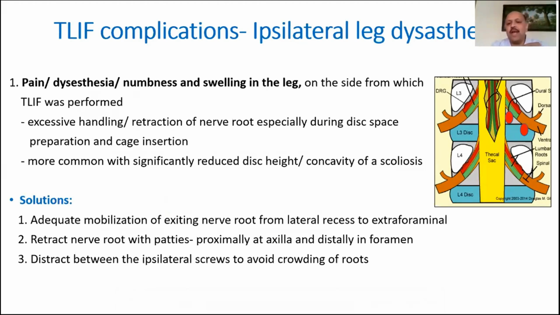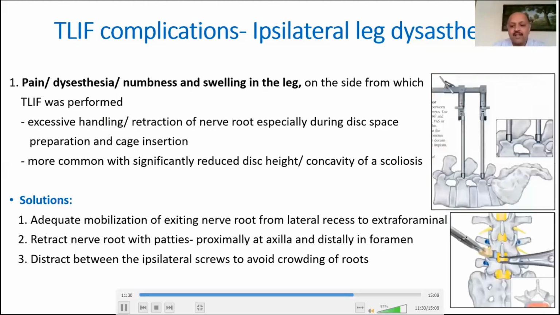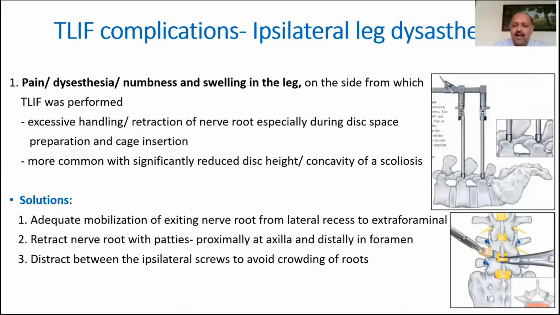You prevent it by doing adequate mobilization of the nerve root right from the lateral recess outwards into the extraforaminal region. Retract the nerve root with patties at 2 levels, as I have described, and distract between ipsilateral screws, either using a lamina spreader between spinous processes, or Synthes offers this distractor, which is a lateral distractor, and it fixes into the screws and you can distract, and this works beautifully.